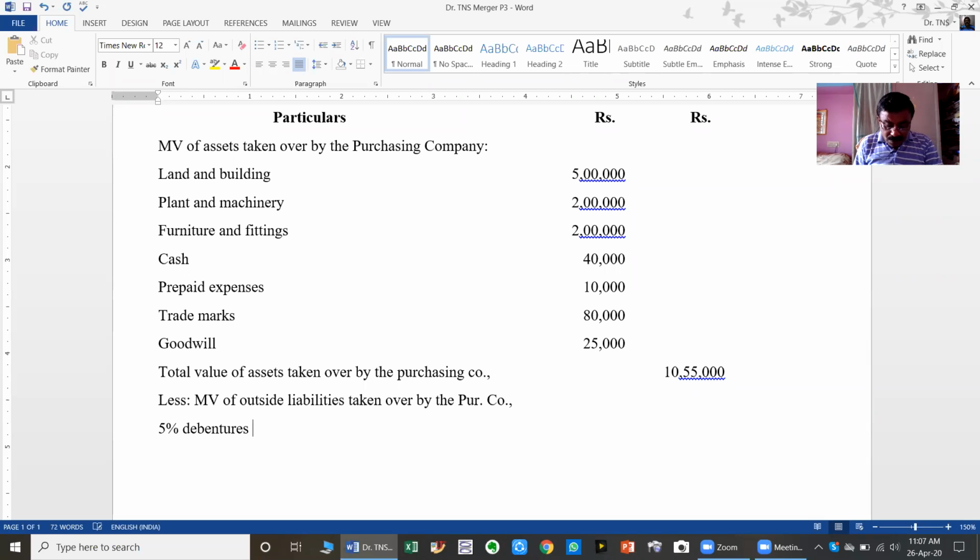What is the value of 5% debentures? 2 lakhs. Then after debentures, sundry creditors amounted to 1 lakh.